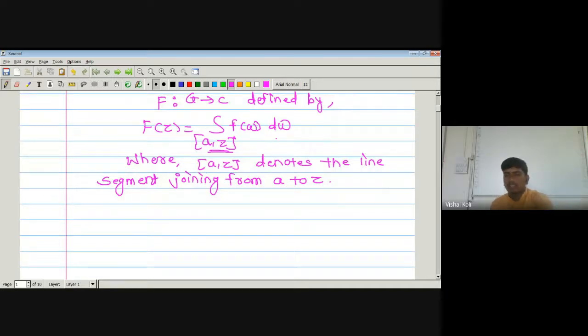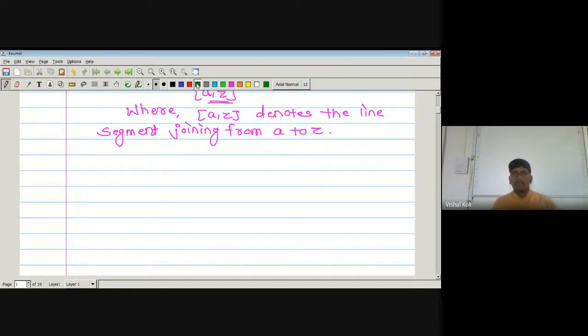Now, that is just to draw a diagram. Suppose this one is nothing but the whole complex number system.